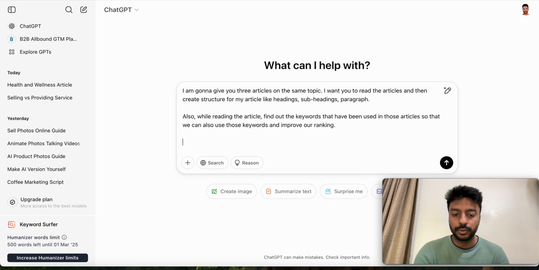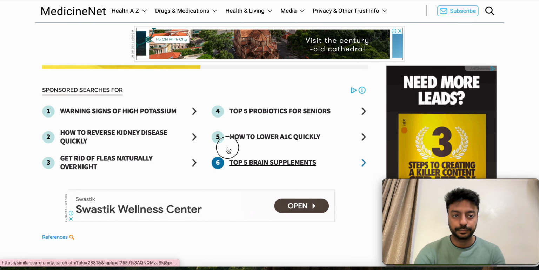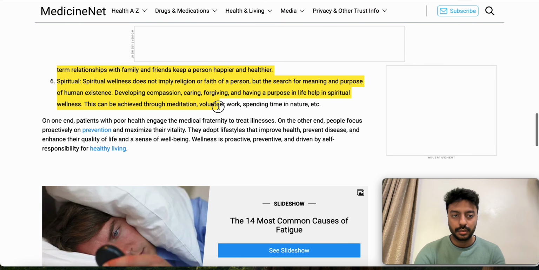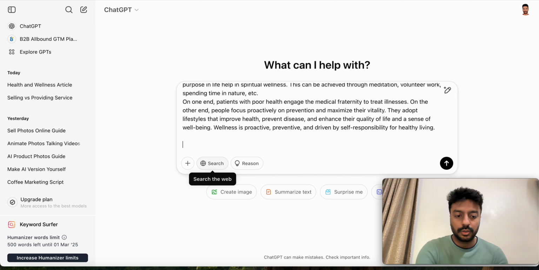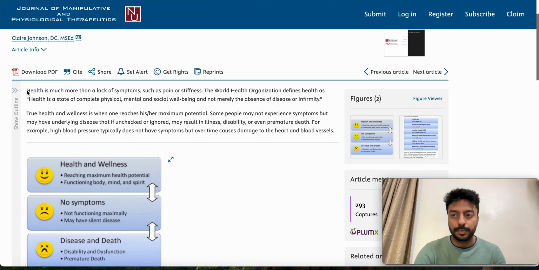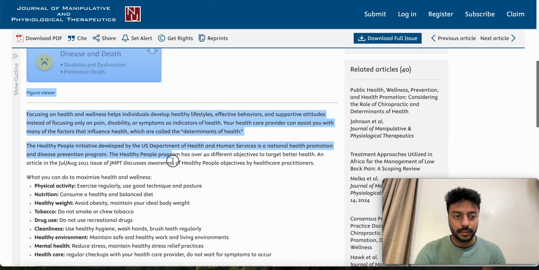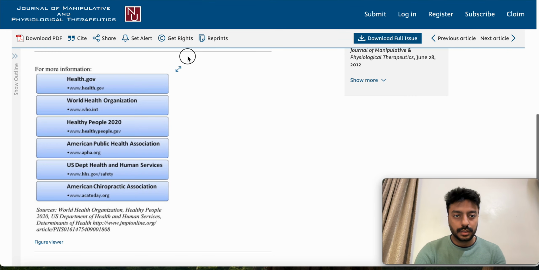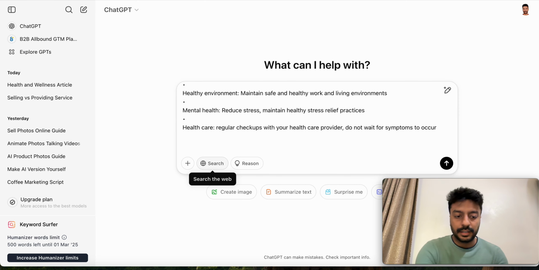Then what you need to do is write down article 1 and then copy the article that you opened recently. So I'm just quickly gonna copy the complete article. So this is the article 1 that I've copied. Now in the same way you need to copy article number 2. So go on the second website and copy the complete article. Okay. I think it should be sufficient till here. Article number 2 and then article number 3.